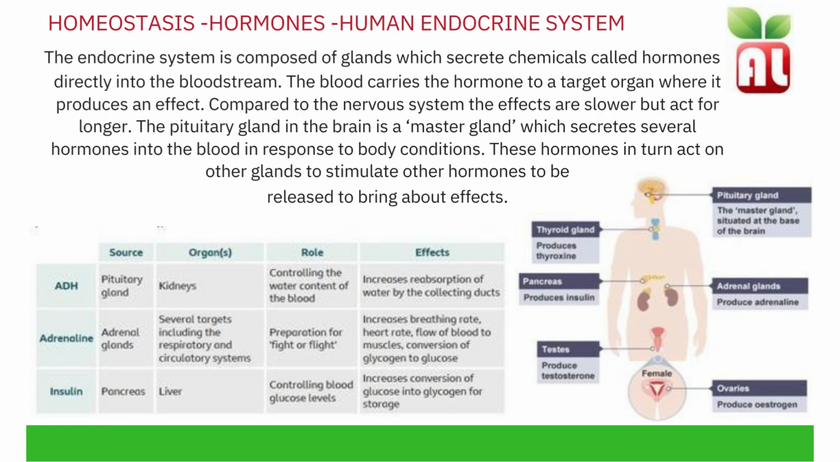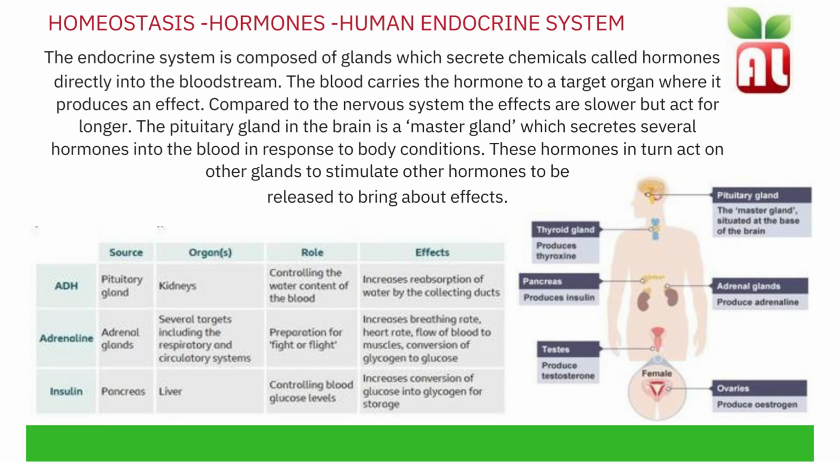The pituitary gland in the brain is known as the master gland. It secretes several hormones into the blood in response to body conditions. These hormones in turn act on other glands to stimulate other hormones to be released.